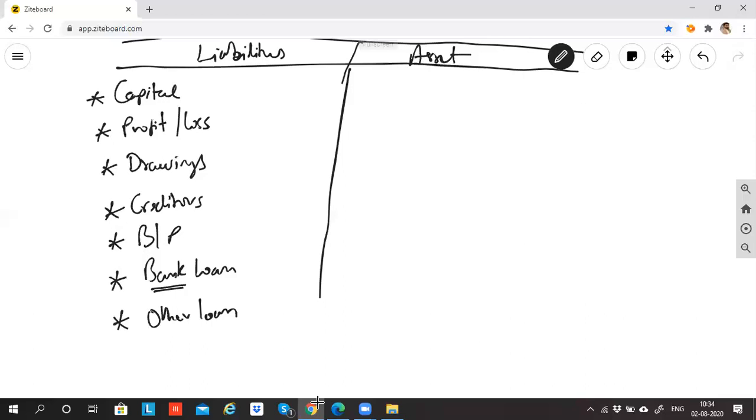So if you have taken loan from somebody else, this is the money we have to pay in future. So all these things are money which you have to pay in future. Liability means any money which the business has to pay in future. Okay. Next we came to the asset side.